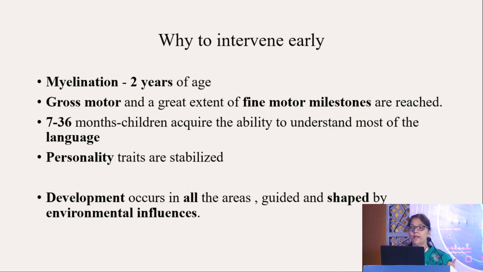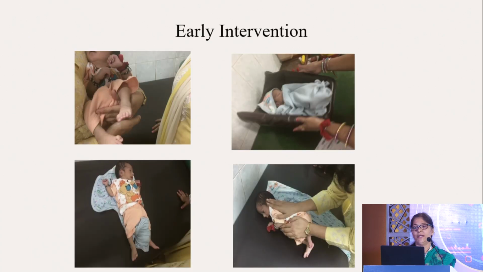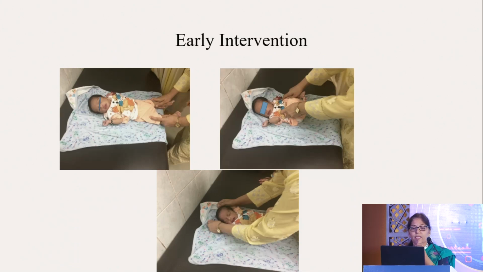The child acquires the ability to understand most of the languages. Personality traits are also formed, and development occurs in all the areas. Okay? And what is more important is environmental influences. So you need a good family who is very much oriented to help the child. So these are the various early intervention techniques: how to hold the child, various types of exercises.